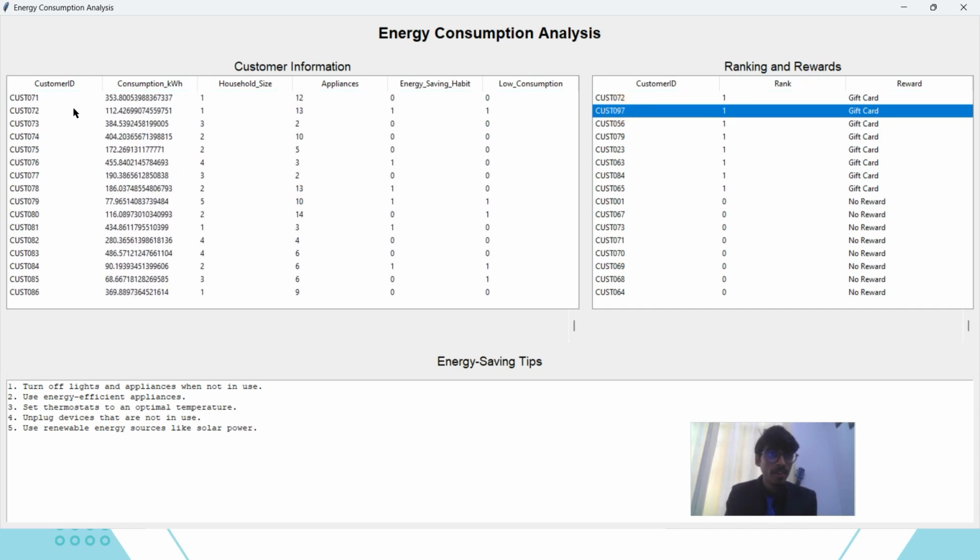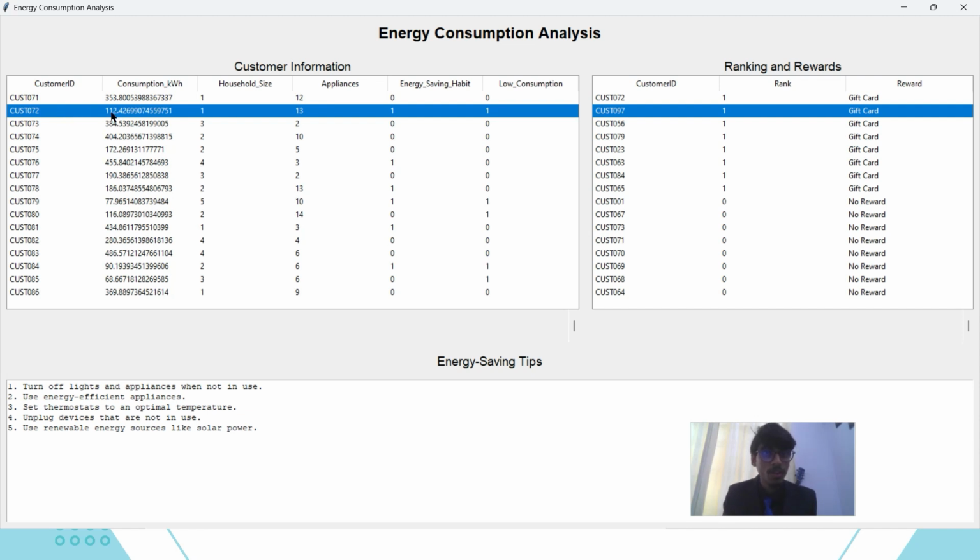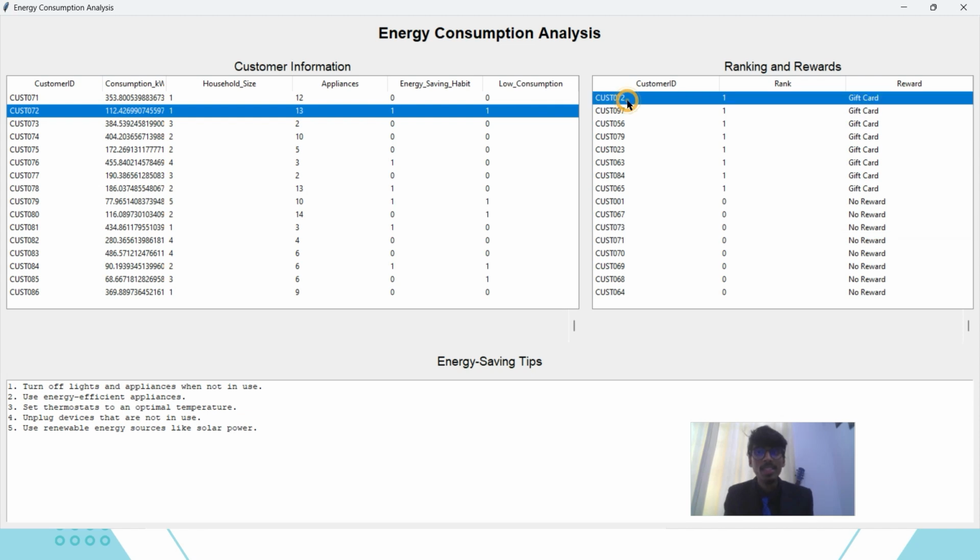If you look at customer 72, it is using 112 and point something energy in kilowatt, but its household size is 1 and appliance use is 13. But the appliance use by this person can be greater than this person. But if a person is using so many appliances and still saving the energy and still 112,